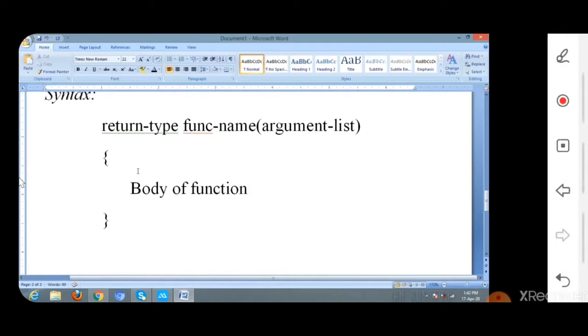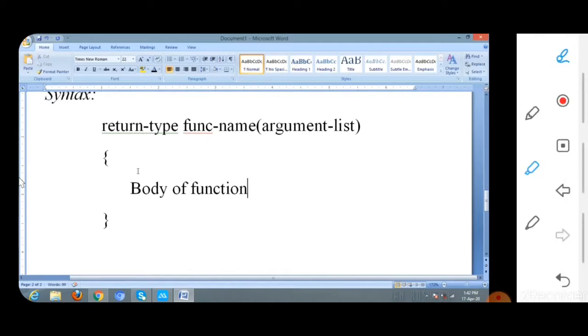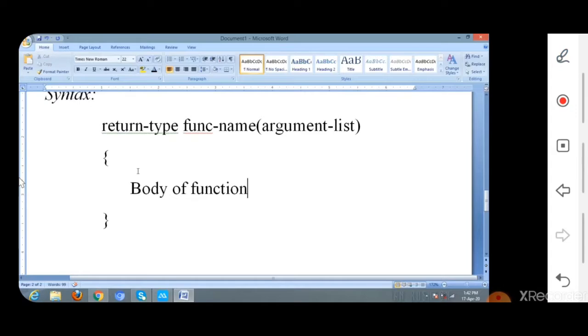And by definition we already said that a function is a self-contained block. In this way the definition comes. A function is a self-contained block, that means a set of statements enclosed in braces will be treated as a block.